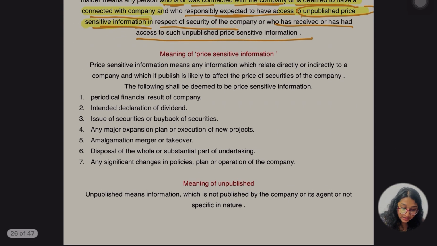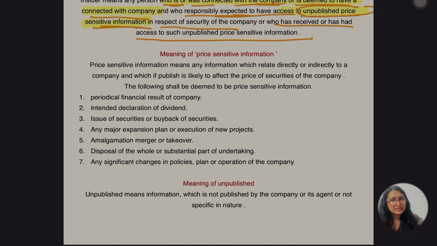Now we have to understand the meaning of price sensitive information. If this information is published, it is going to affect the price of securities. Let me tell you by example: interim dividend, final dividend, expansion, amalgamation, merger and so on.